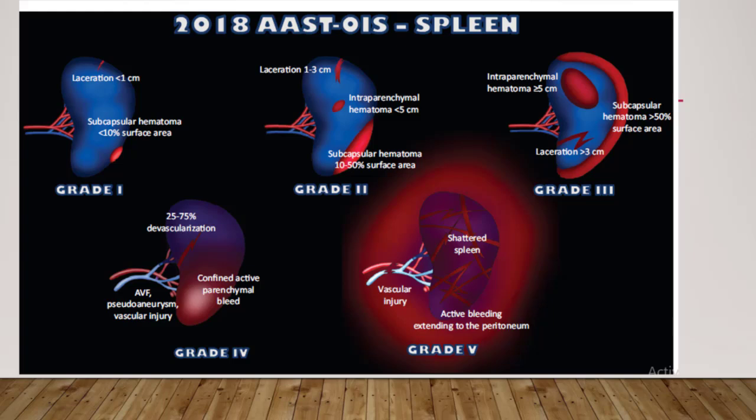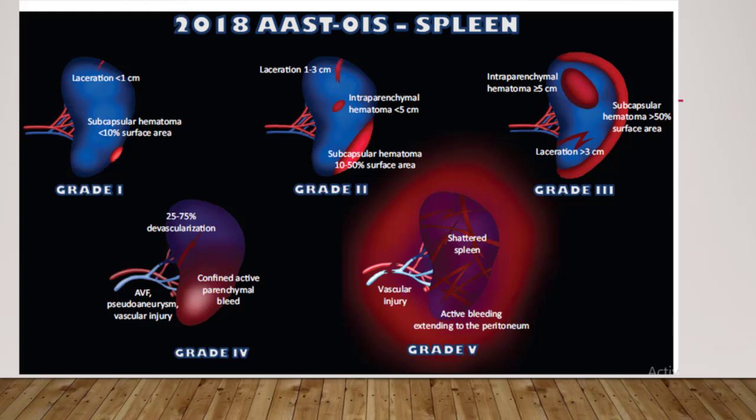And how to differentiate between active bleeding and an AV fistula or pseudoaneurysm? In both, the initial imaging shows a high attenuation focus. We must proceed to the delayed sequences. If it follows the blood pool, it's a pseudoaneurysm or fistula. What does that mean? In the delayed phase, the AV fistula or pseudoaneurysm doesn't increase in size and the high density is no longer seen, but in active bleeding there is an increase, there is active extravasation. In this case there is active bleeding, so increase in size, increase in density.